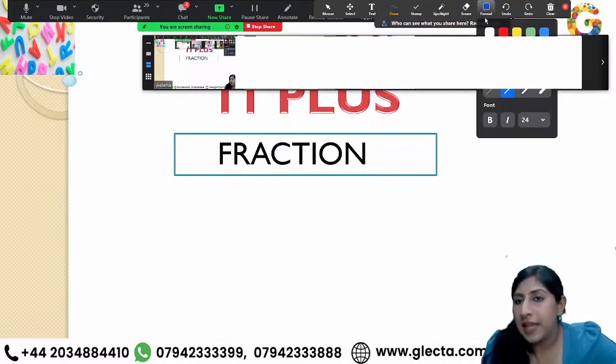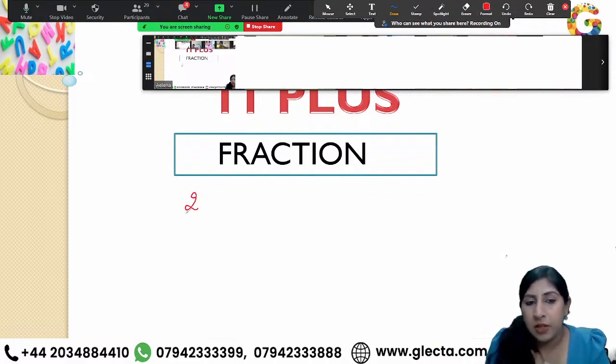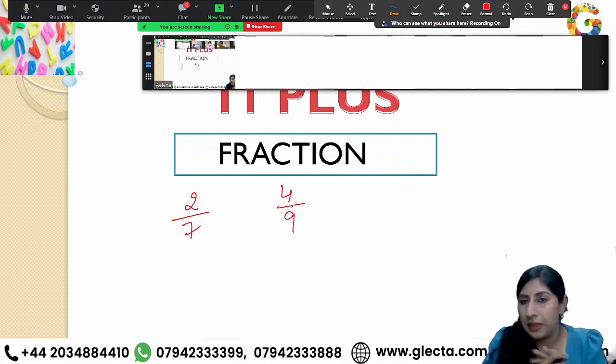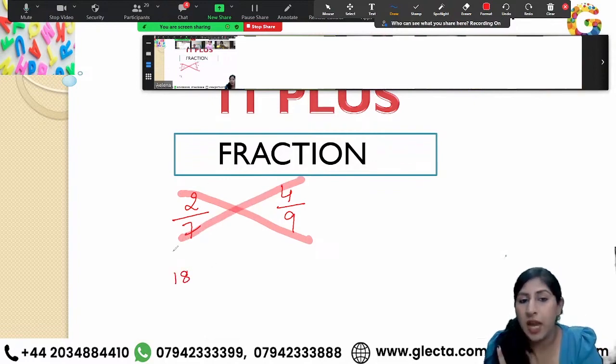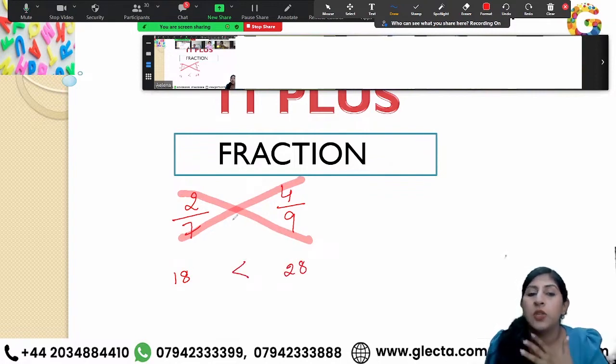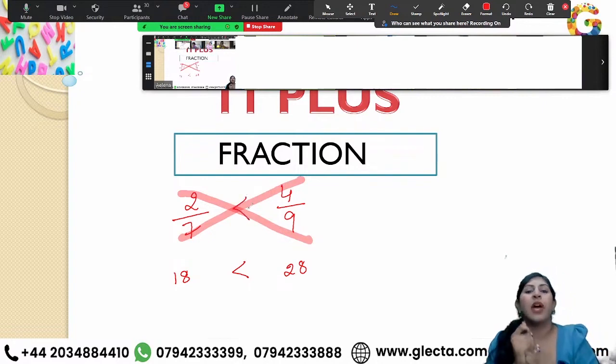But let's say I am comparing something like 2 over 7 and 4 over 9. Now, instead of converting both the fractions, which is a lengthy way, the easiest way is the shortcut. Cross multiply: 2 with 9, 4 with 7. 2 times 9 is 18. I'm multiplying them. 4 times 7 over here is 28. 28 is bigger than 18, so I would say that 4 over 9 is bigger than 2 over 7.